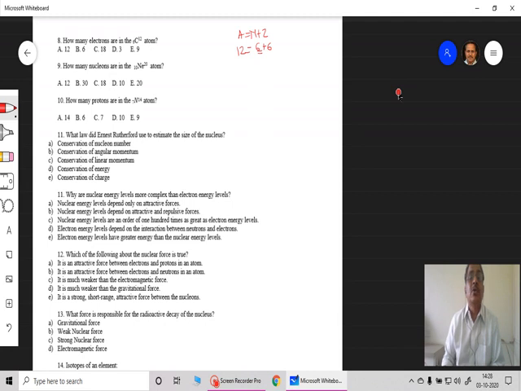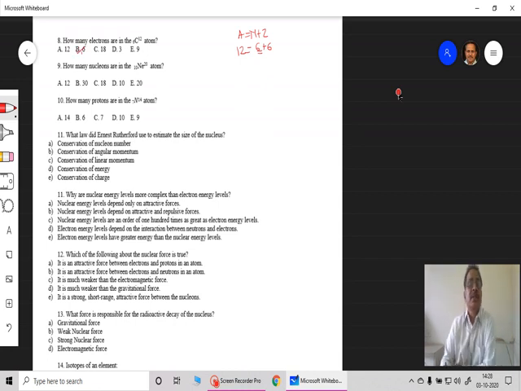We have been asked about electrons. Every atom consists of the same number of electrons as the number of protons. So whatever number of protons there are, an equal number of electrons are there, and therefore the number of electrons in this carbon atom is only 6, and therefore option B is correct.